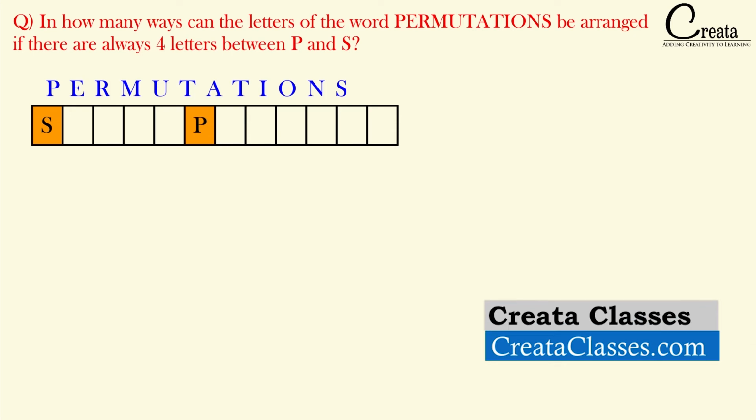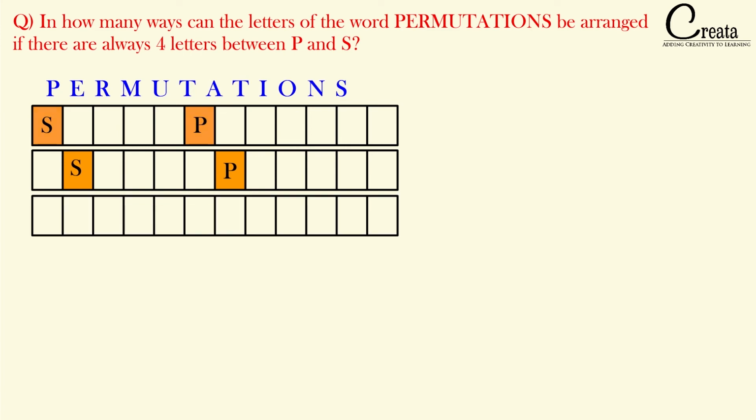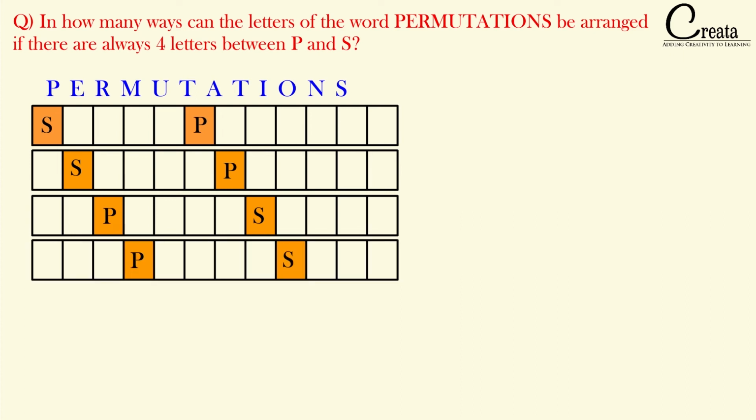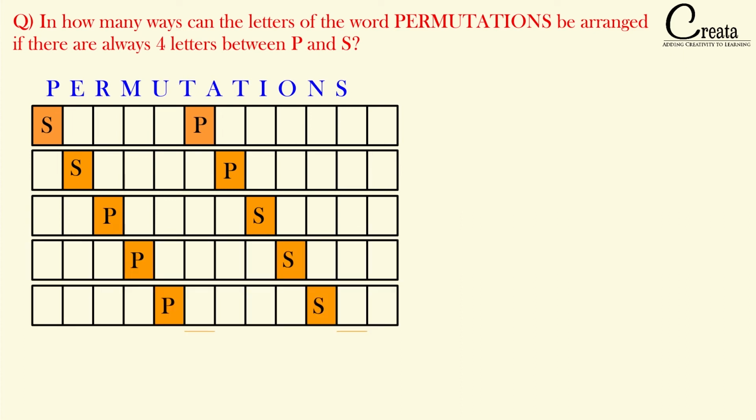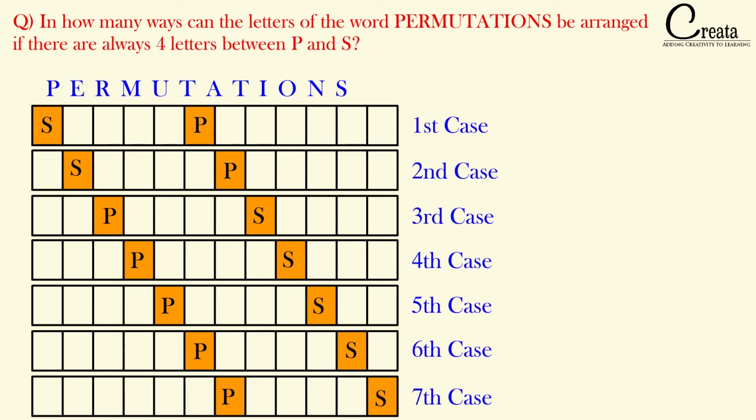The first case we have seen. In the second case, P can come in the 2nd place and S can come in the 7th place, or S and P can rearrange among themselves. And in the third case, P can come here, S can come here. In the fourth case, P and S can use these slots. So basically we can form 7 cases where P and S can use slots where 4 letters lie between P and S. And we have to separately solve all these 7 cases.